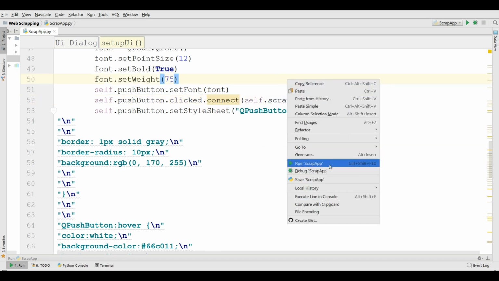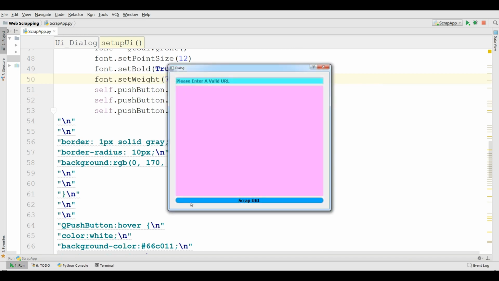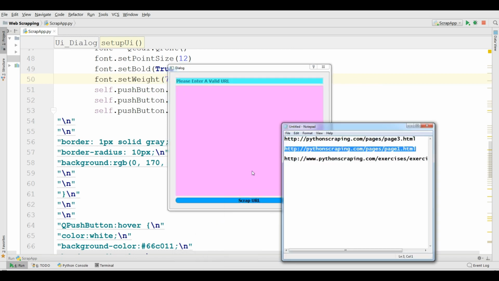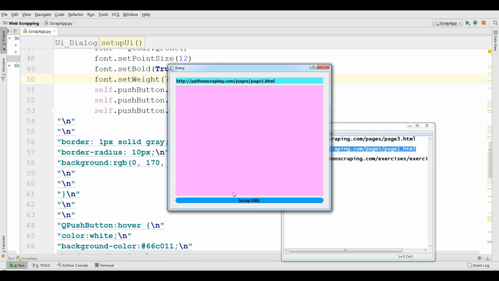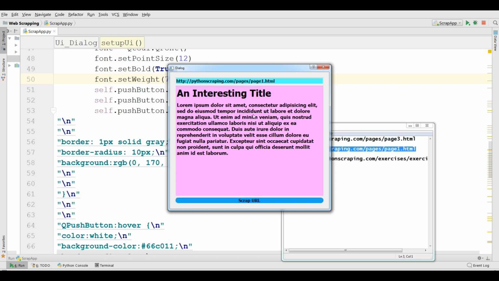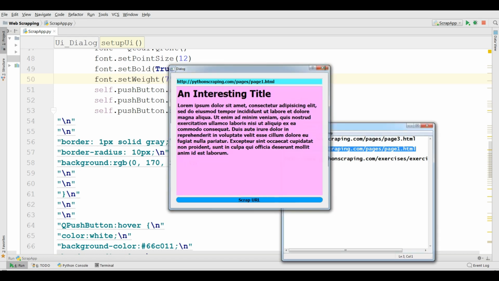Now I'm going to run this, and I am going to, for example, add this URL, copy and paste it in here, and scrap URL, and just wait. Yeah, you can see now it has scrapped our URL and the interesting title.